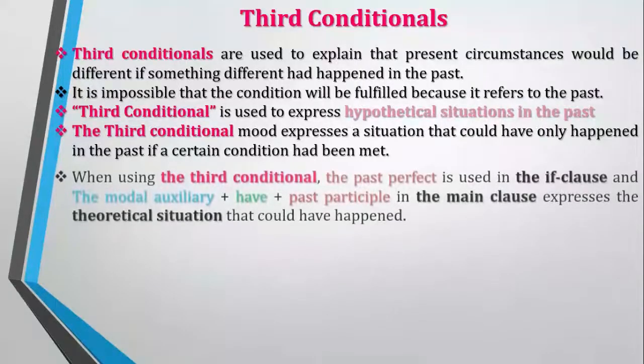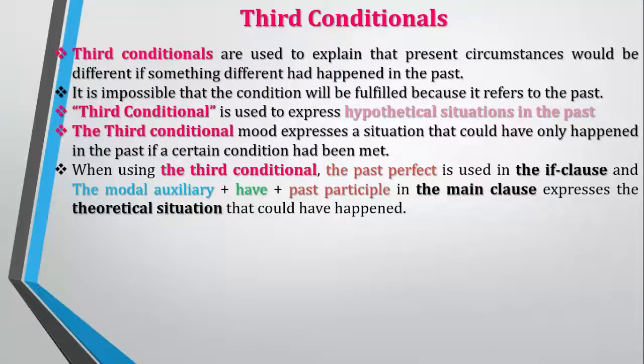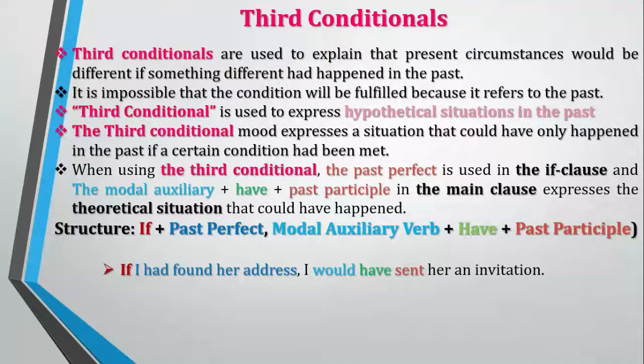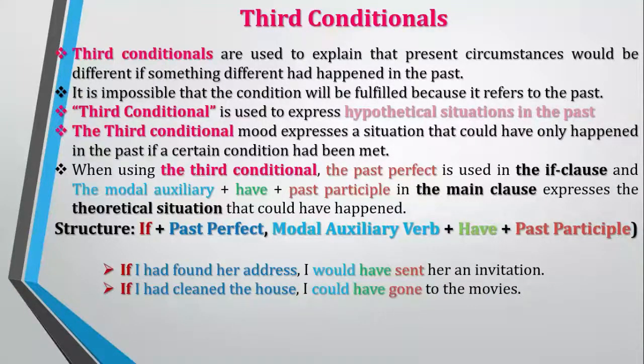When using the third conditional, the past perfect is used in the if clause and the modal auxiliary plus have plus past participle in the main clause that expresses the theoretical situation that could have happened. Structure of the third conditional goes: if plus past perfect, modal auxiliary verb plus have plus past participle. If I had found her address, I would have sent her an invitation. If I had cleaned the house, I could have gone to the movies.